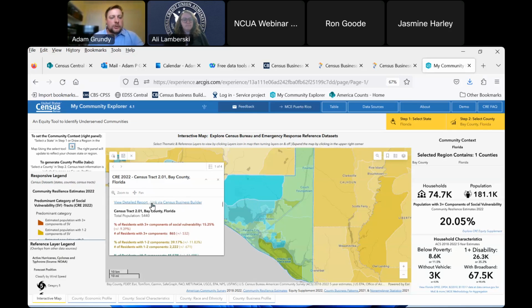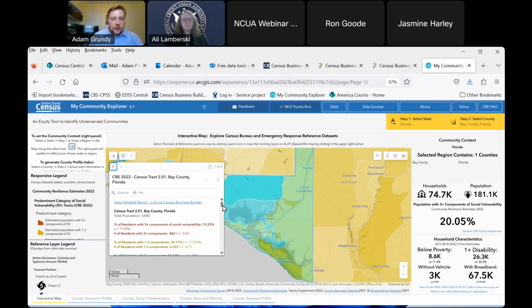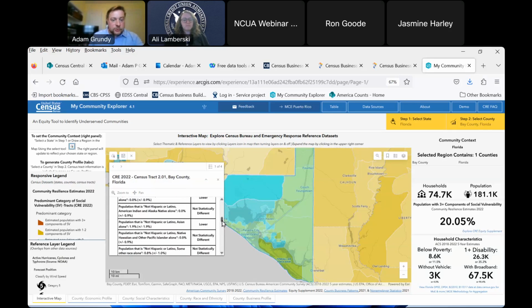And also, if I want to go directly to a report, my previous data tool that I tried to demo for you guys earlier was Census Business Builder, you can go directly to these links in here as well. Other things you can see in the data tool is how it compares to the national average. So in this particular example of Bay County, Florida, the percent that is not Hispanic or Latino, Asian, or alone is lower than the national average. Okay, so it gives you a little bit more information about the clientele for here.